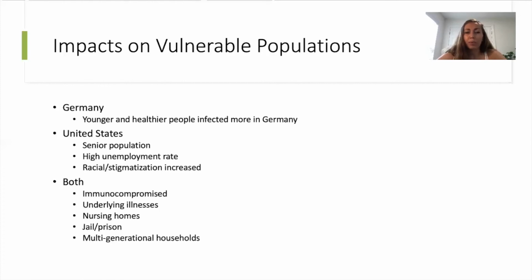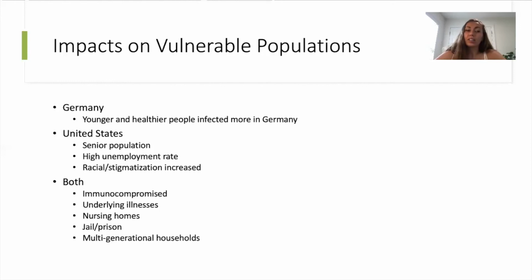Some people received that message as the disease affects only the elderly and the vulnerable populations. So self-restraint was seen as an act of altruism rather than self-interest. However, a significant proportion of people did not see the virus as an urgent threat in Germany.